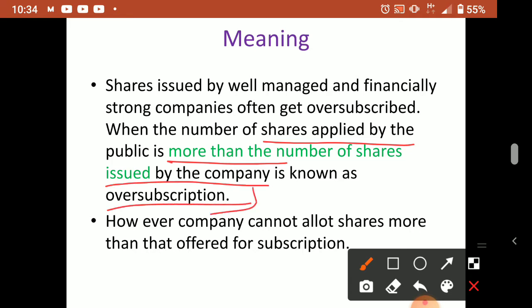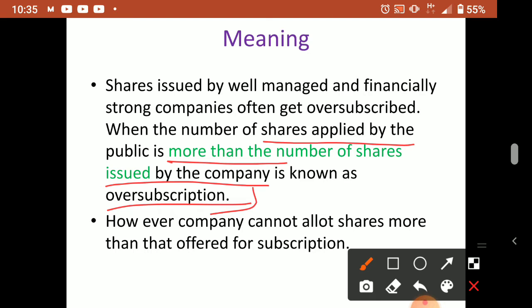Oversubscription. But under subscription, I told you, is when the public applied for less than the number issued by the company. In the under subscription case, there is no problem, because suppose 5,000 were issued and only 4,000 applications came. All installments, application, allotment, first call, second call, everything we can multiply with that 4,000 only. You don't take 5,000 at all. But it is not like that in the oversubscription case. In oversubscription we have to give a little more care.